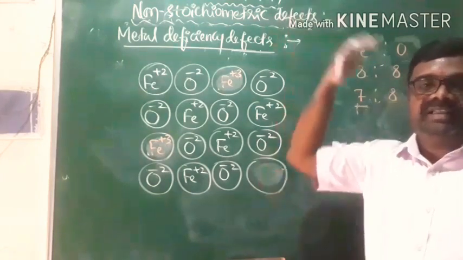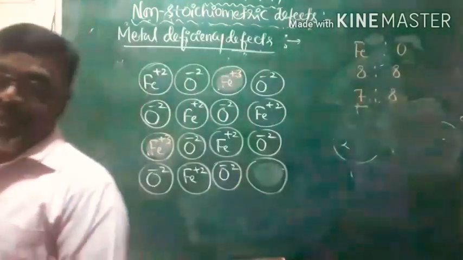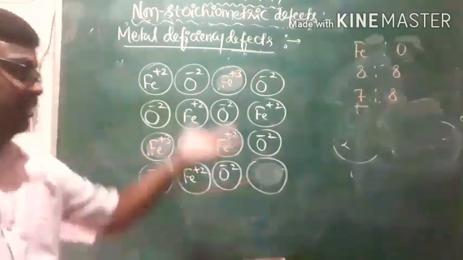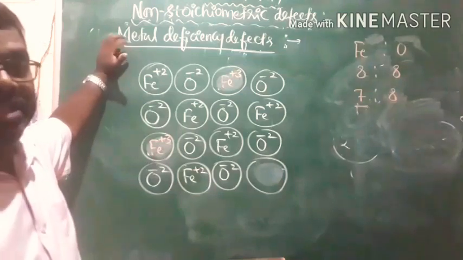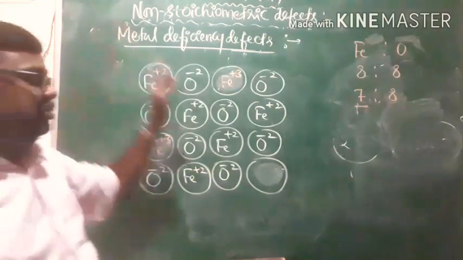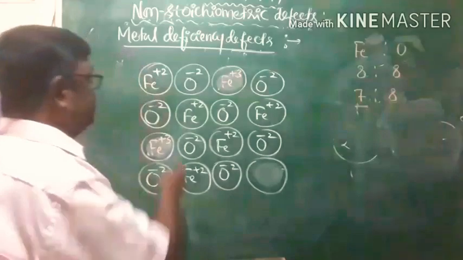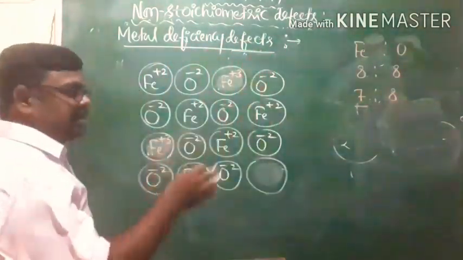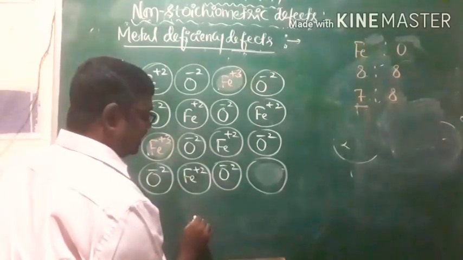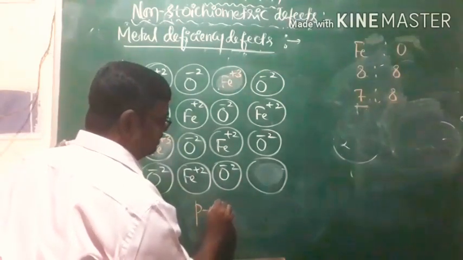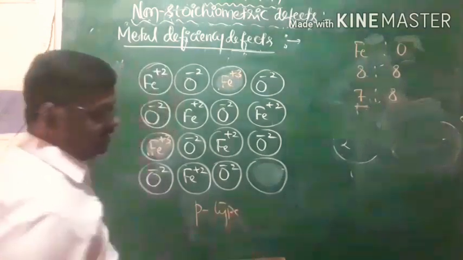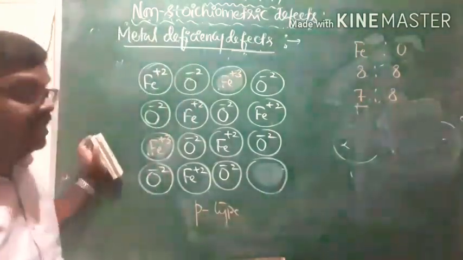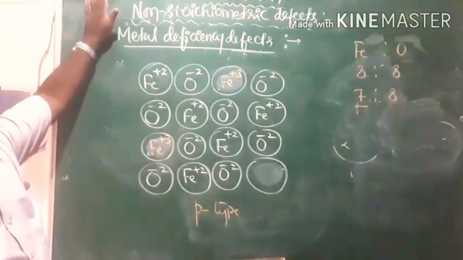In the case of metal excess defects, electrical conductivity is due to the presence of free electrons. But in the case of metal deficiency compounds, electrical conductivity is due to the movement of free holes. Therefore, a compound with metal deficiency defect acts like a semiconductor, and that too a p-type semiconductor. I am going to discuss n-type and p-type semiconductors in later discussions. This is what we call metal deficiency defect.